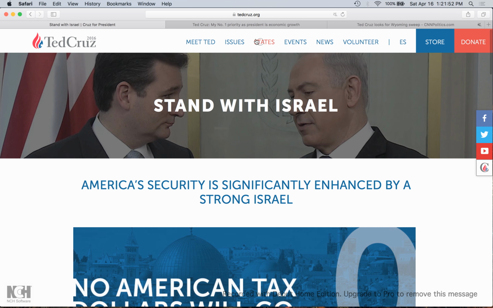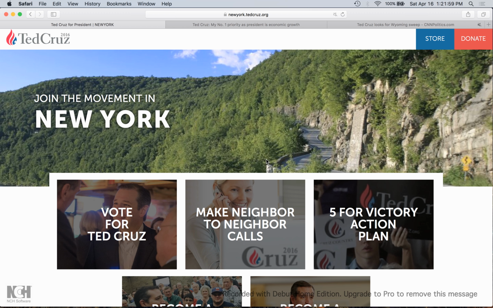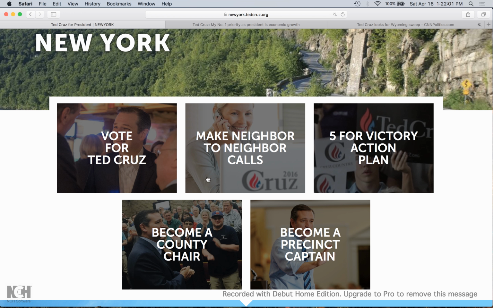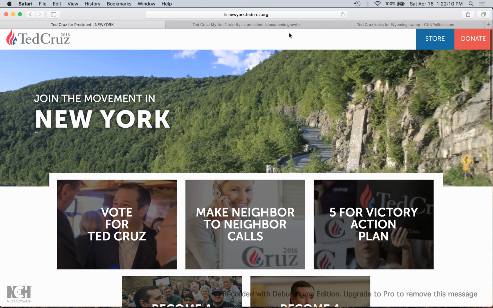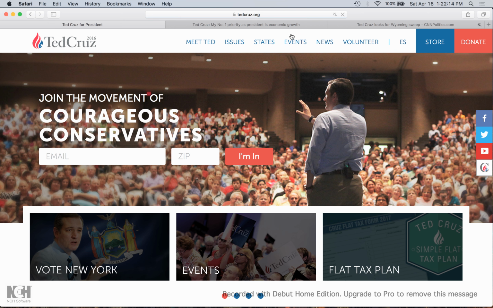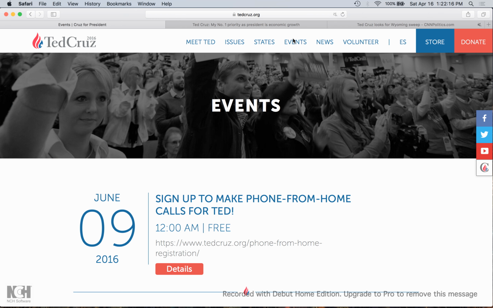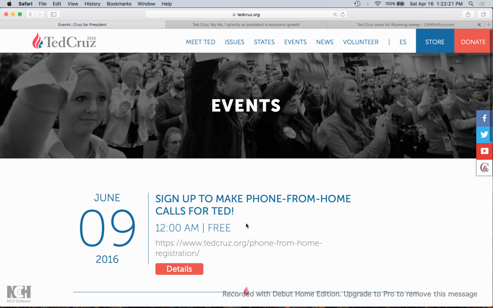So then we go here, look at states rather. Say New York. And then it gives you ways to get involved if you're a resident of New York. So from here we could go right to the home page, see what else is there, maybe events. Okay, so just the various events that you can participate in if you were to be a supporter of Ted Cruz.